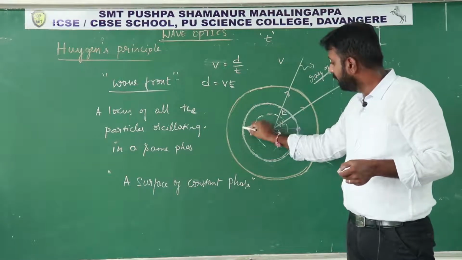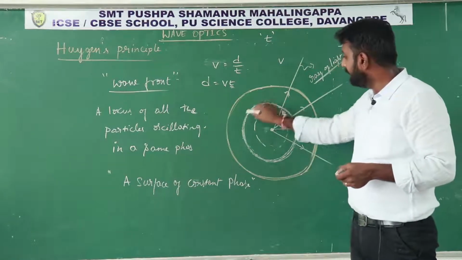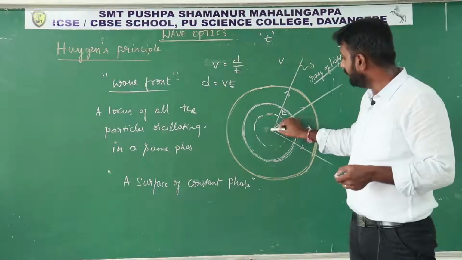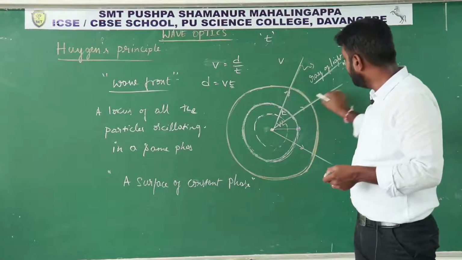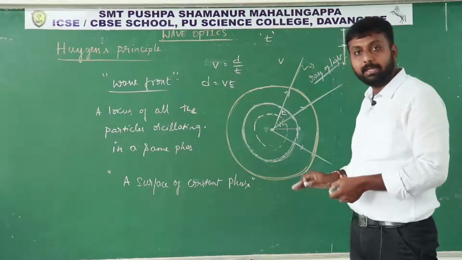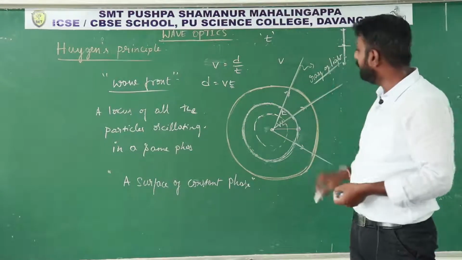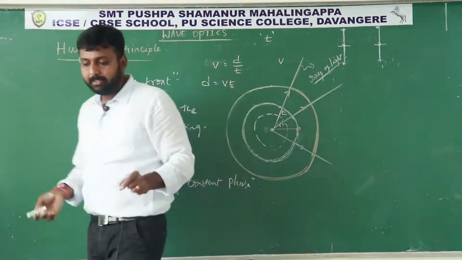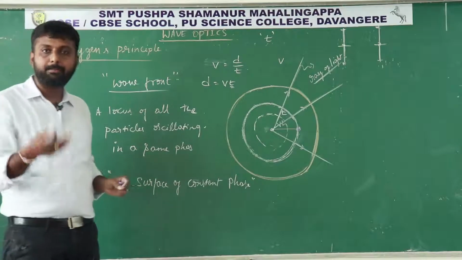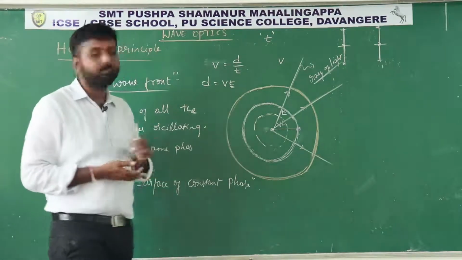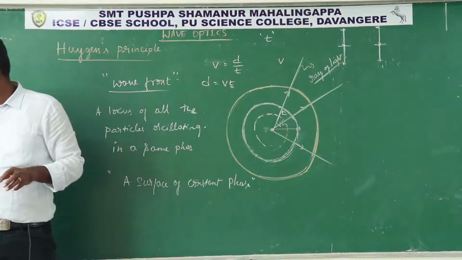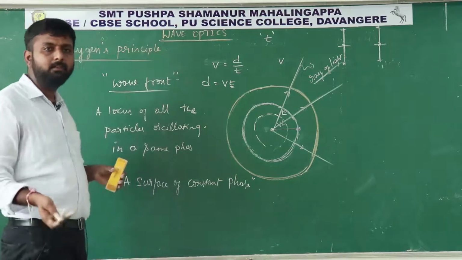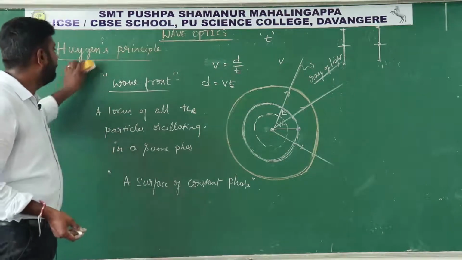This is the wavefront. Why? Because every particle on the surface is oscillating with the same phase. Now we are drawing a perpendicular line. This shows the direction of transfer of energy. That is called a ray of light. So remember, the angle between a ray of light and the wavefront is perpendicular, or 90 degrees. This is the basic concept to understand Huygens wave theory or Huygens principle: the wavefront.